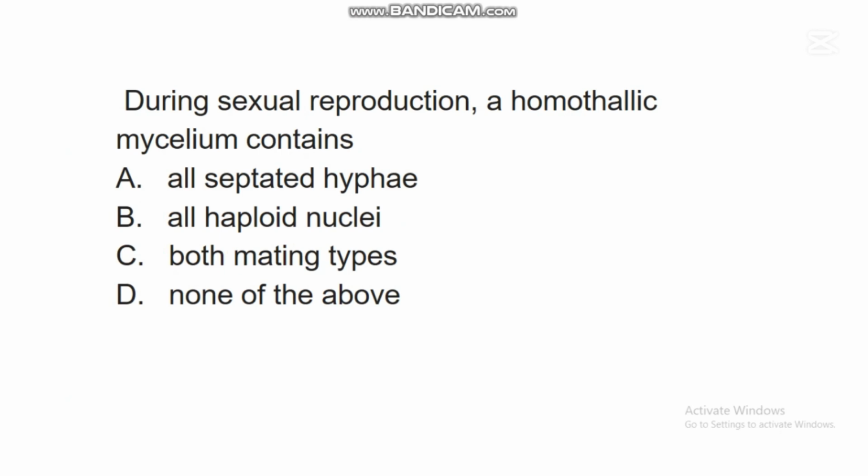In this question, the correct answer is C. Both mating types. Research has shown in mycology that there are some fungi called homothallic fungi. This fungi has mycelium that contains both mating types during sexual reproduction.